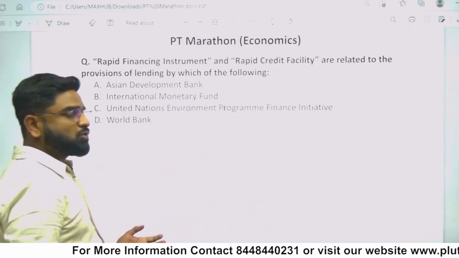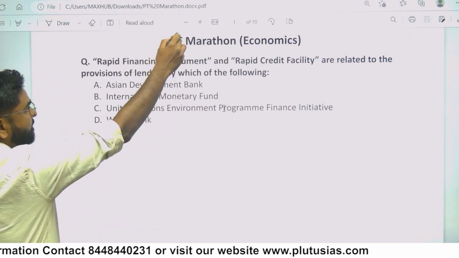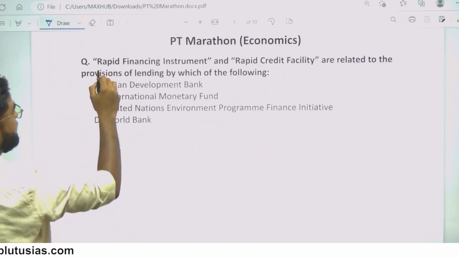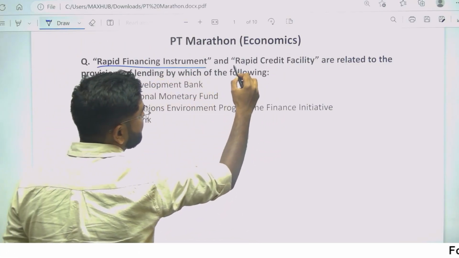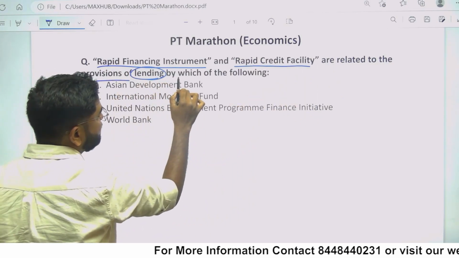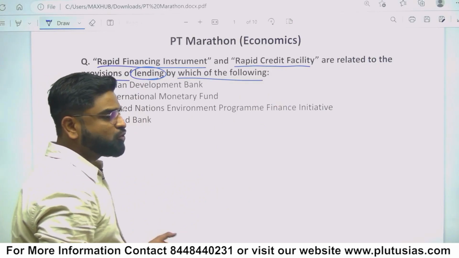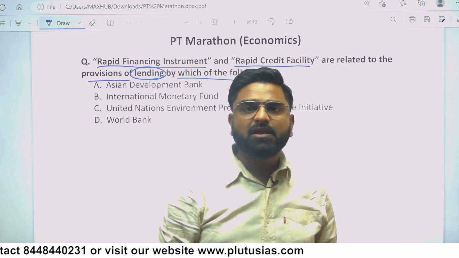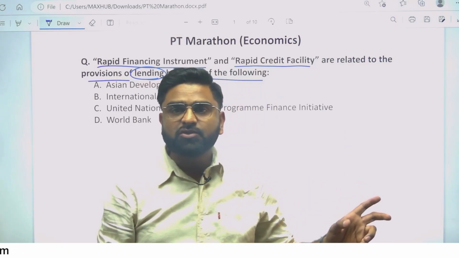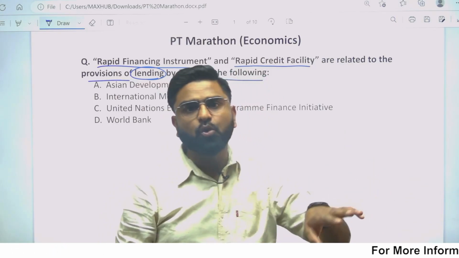So this is the first question that came into the prelims PT Marathon economics that we are having here. In this, a question comes that rapid financing instrument and rapid credit facility are related to the provision of lending by which of the following. So it's a very factual question. इसमें ऐसा नहीं है that you can apply the elimination method that we'll try to use here. In this question, either you know the answer or you don't know the answer.